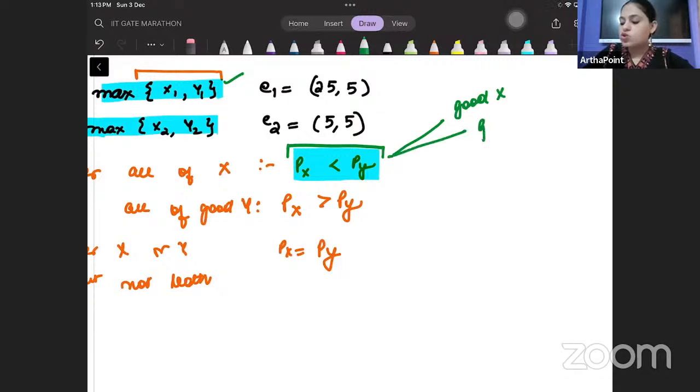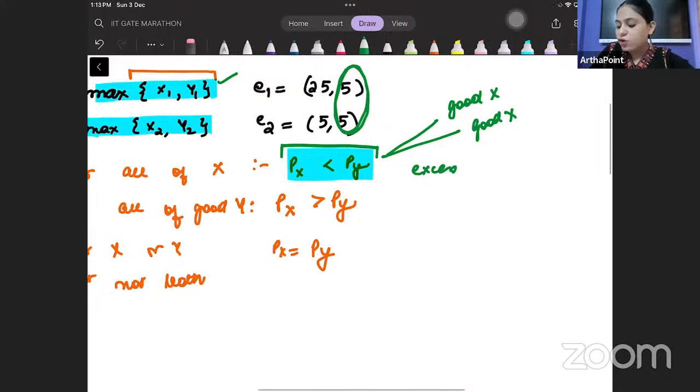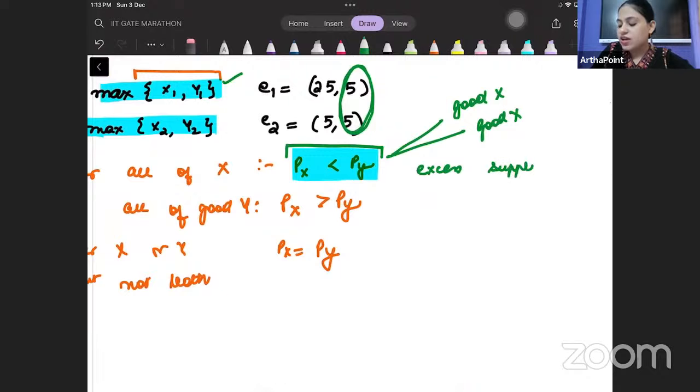Individual 2 will also consume all of good x. So good y, no one will consume. So there is excess supply of good y. 10 units are left untouched. There will be excess demand of good x.